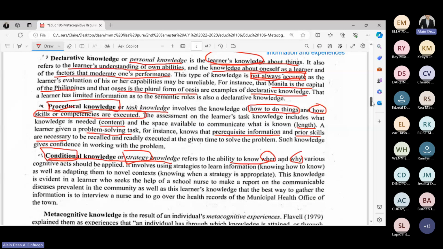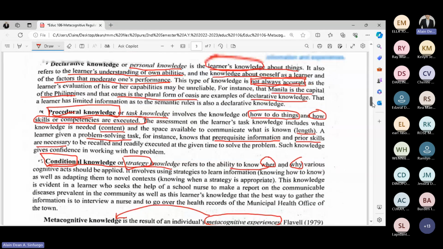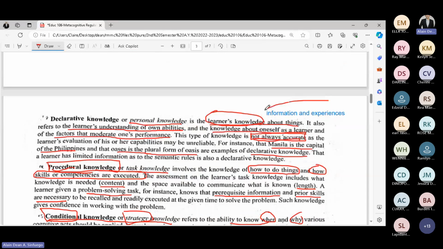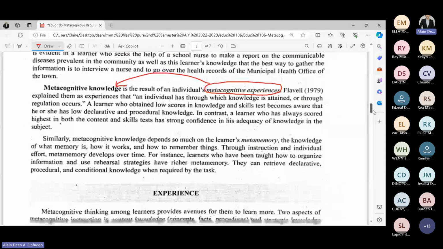Now, again, according to Clavel, the metacognitive knowledge came from metacognitive experiences. Again, metacognitive knowledge came from experiences. Metacognitive experience, as mentioned earlier here: information and experience, but for this instance, we focus on the experiences, building the metacognitive knowledge.